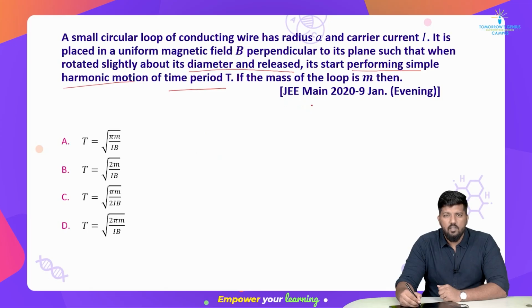What is the question given to you? If you see a circle having radius a from the center and the current is moving.